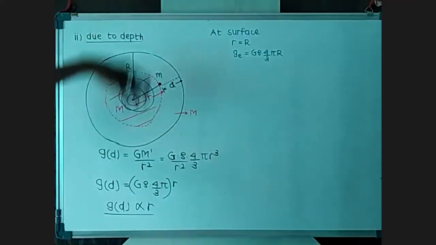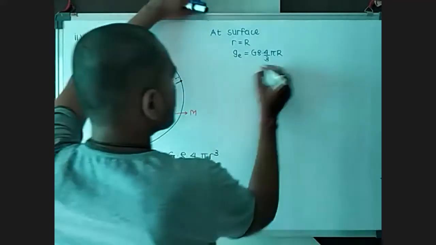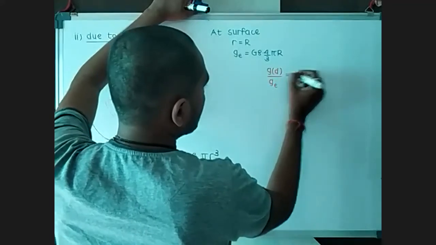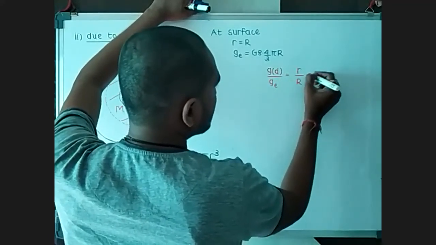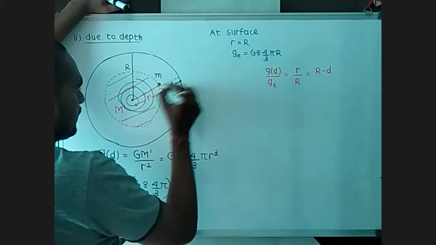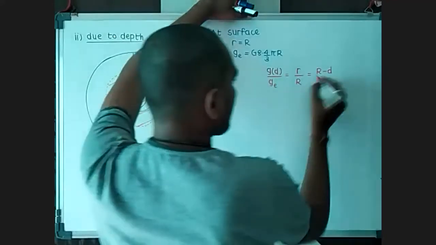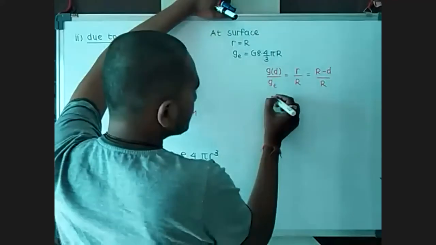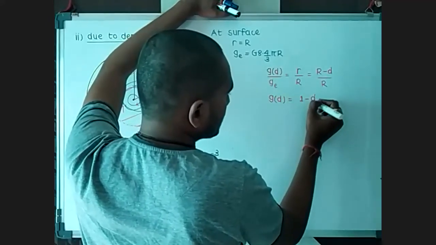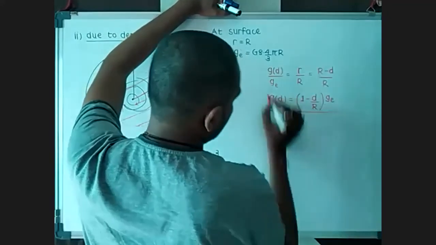And if we take the ratio of these two terms, g_d and g_e, we know what we have left will be small r upon capital R. Small r we can say is r minus d. According to this diagram, that much distance is r, the remaining is d. So this is r minus d over r. So this change is valid up to the center of the earth.